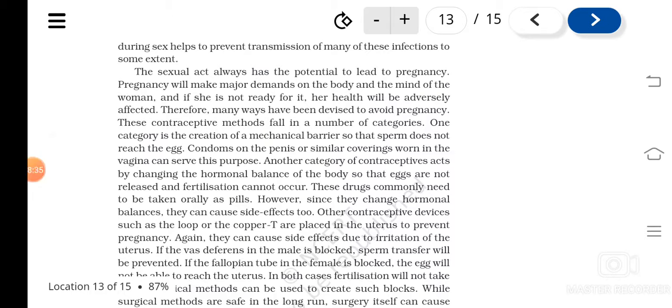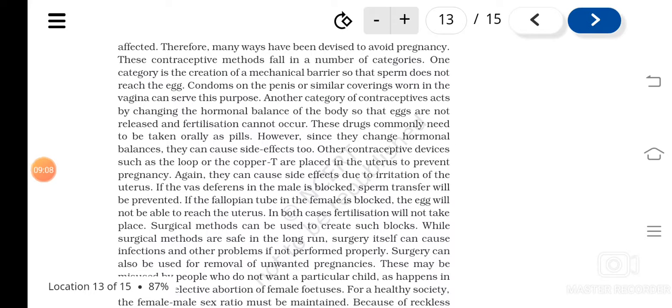This has one more advantage. What is the advantage? The barrier method can also prevent sexually transmitted diseases. I have told you there are diseases that are spread by bacteria and also by viruses. So these barrier methods can prevent the transmission of such diseases also.